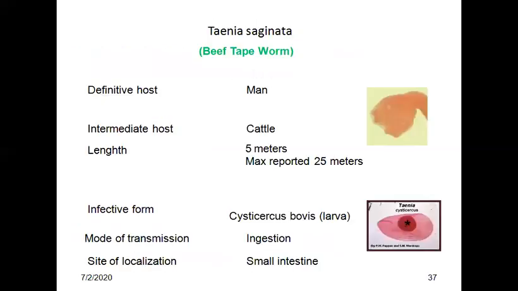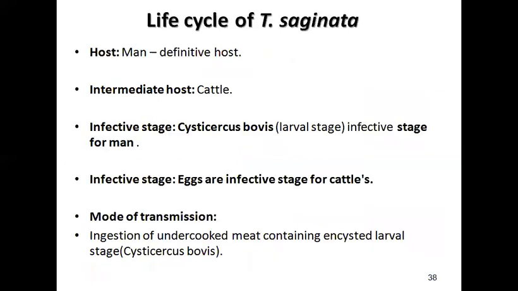Okay. So, the life cycle of Taenia saginata. The host is man, who acts as the definitive host; cattle serve as the intermediate host. The infective form or infective stage is cysticercus bovis, the larval stage, which is infective for humans, while eggs are infective for cattle. Mode of transmission is ingestion, and the site of localization is the small intestine. Mode of transmission: undercooked meat containing encysted larval stage, cysticercus bovis.